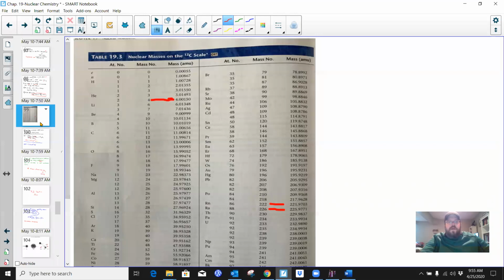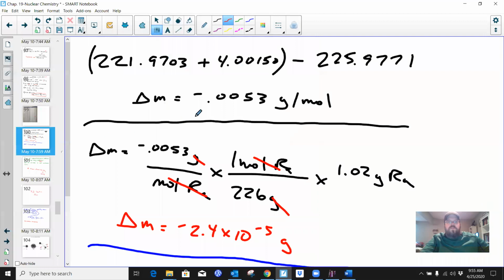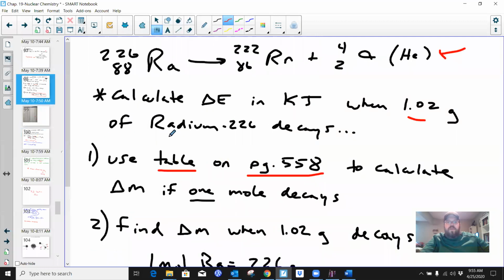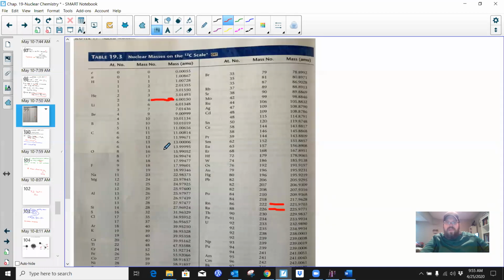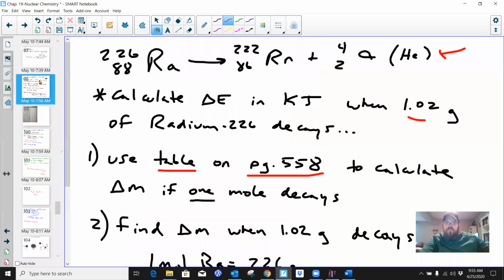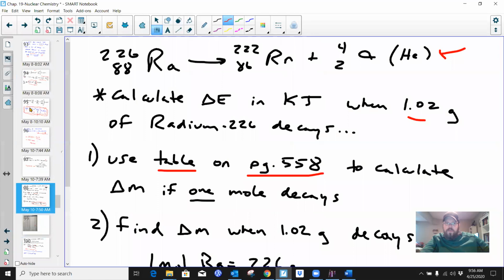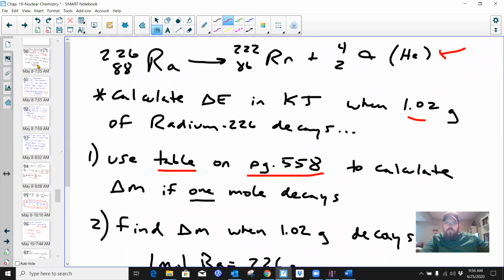Right, so part 1. The first part was to use the table on page 558 to calculate the delta M if 1 mole decays. This table is based upon masses for 1 mole of these different samples. So we have reactants minus products, right? We said that, or I'm sorry, products minus reactants. I said that backwards.